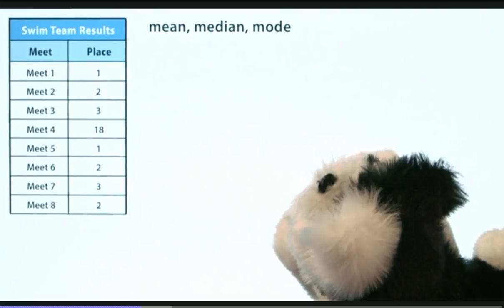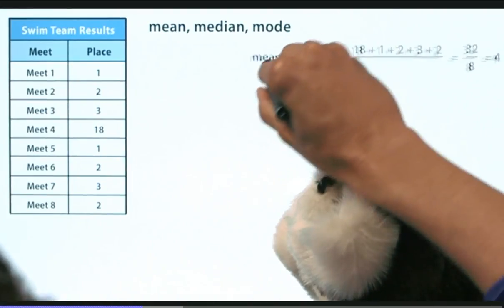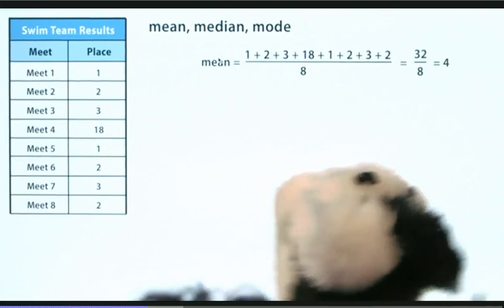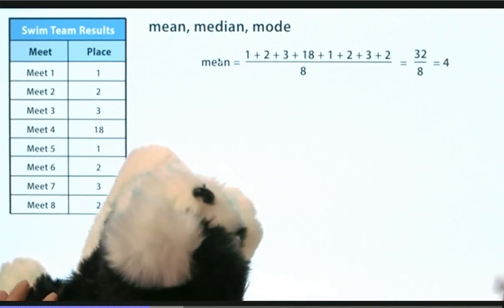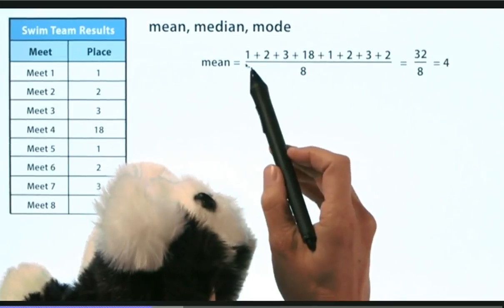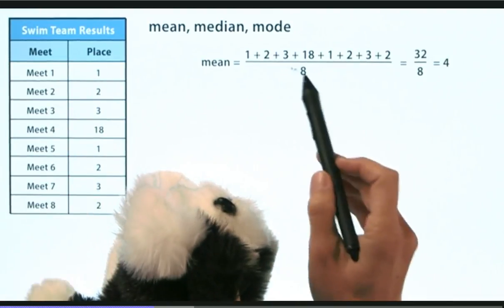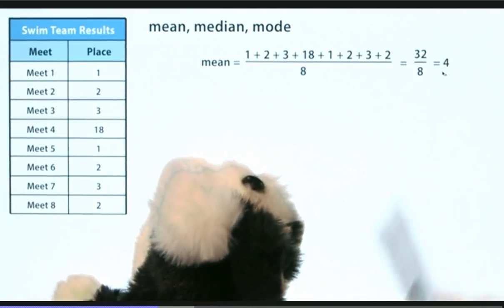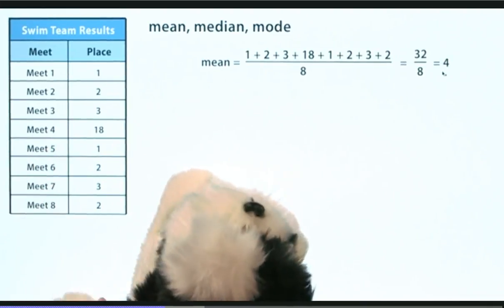A lot of times people use this to compute averages on tests and things. So we'd see that the mean is the sum of all these values divided by 8, and that's 32 divided by 8, which is 4. So the mean tells us that we would have a mean of 4, or 4th place.